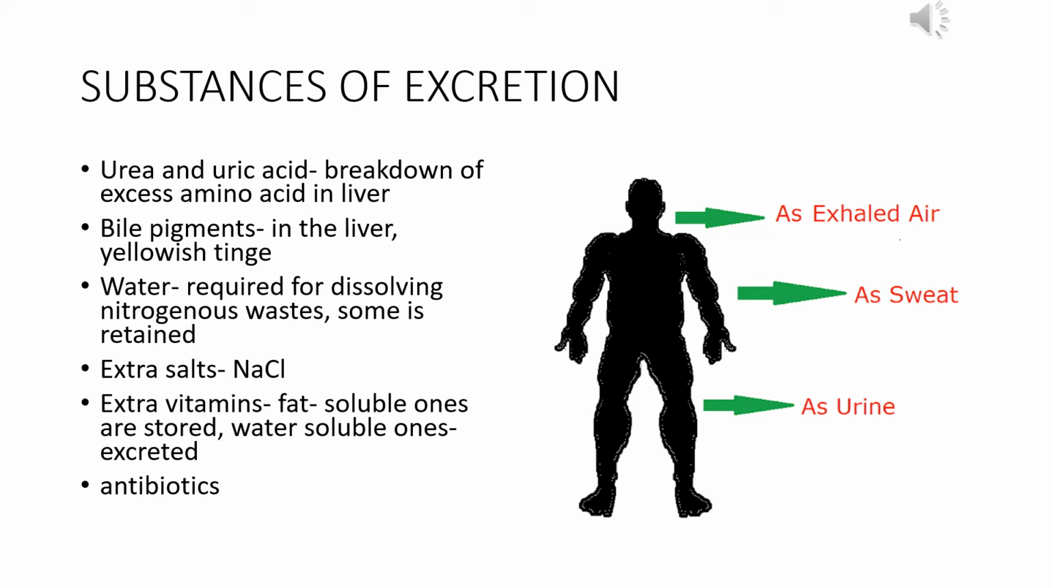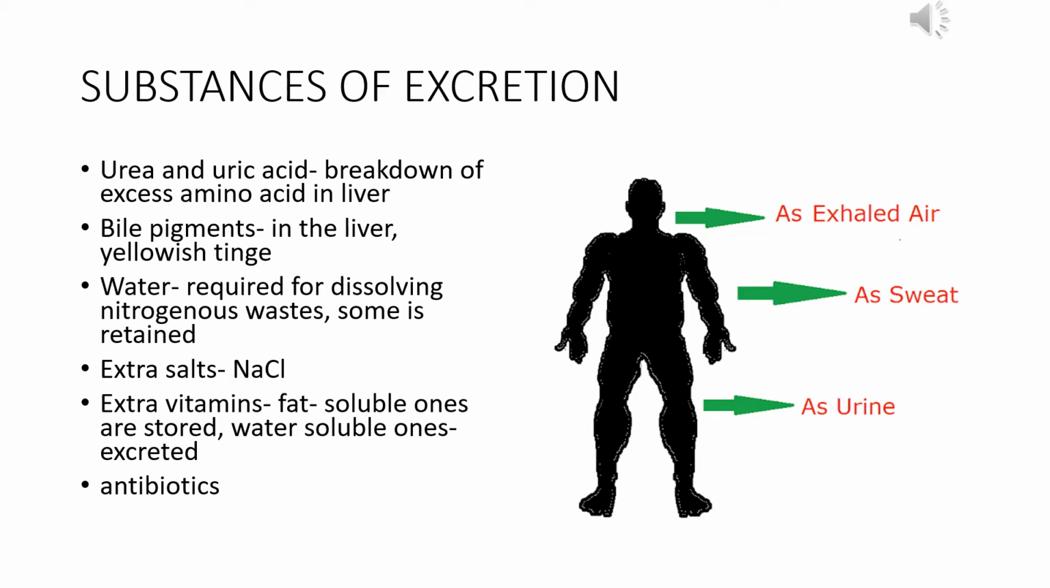They need to be removed from the body. And when the excess amino acids are broken down in the liver, in that process urea and uric acid are produced. So there are some byproducts which are going to get excreted from the body. Then there is some bile pigment which is also present in the liver, which has a little bit of yellowish tinge, and that gives the characteristic yellow color of our urine, and that is also removed through the urine.